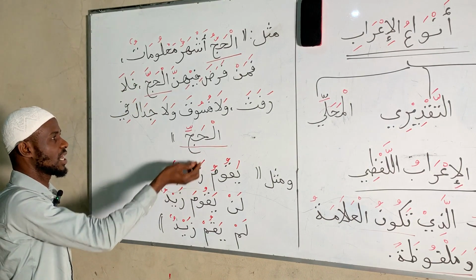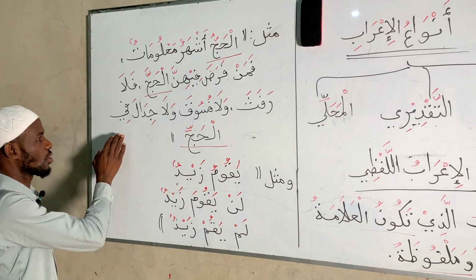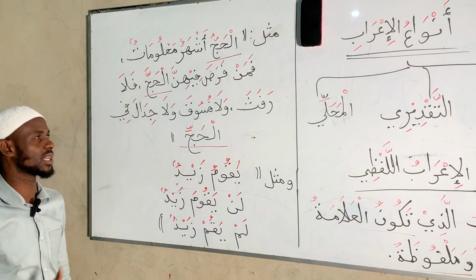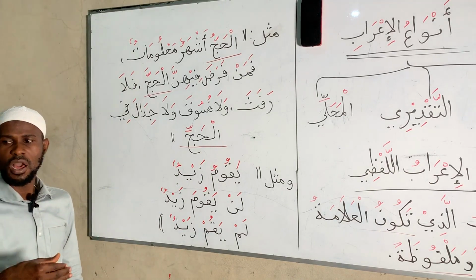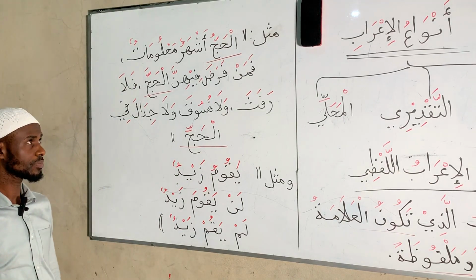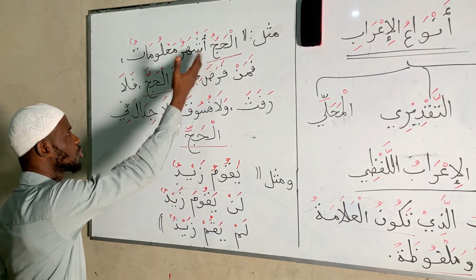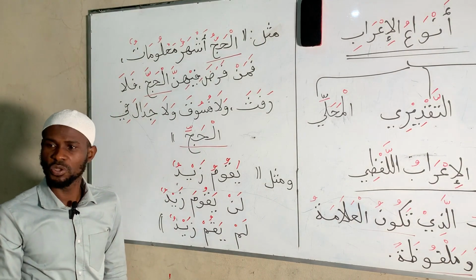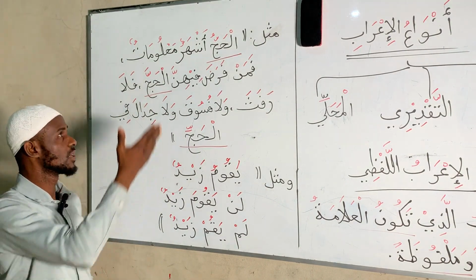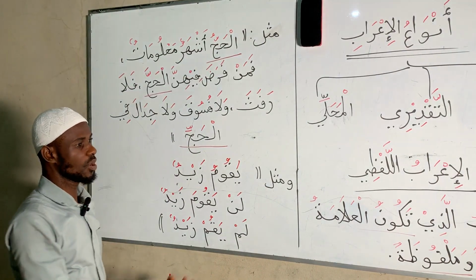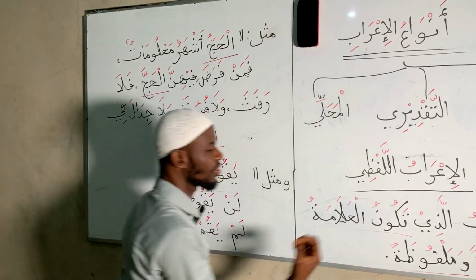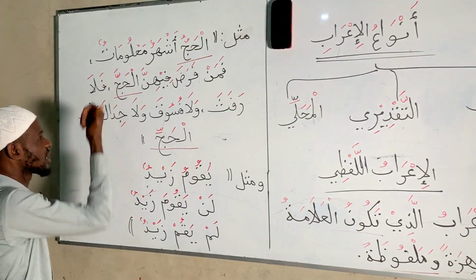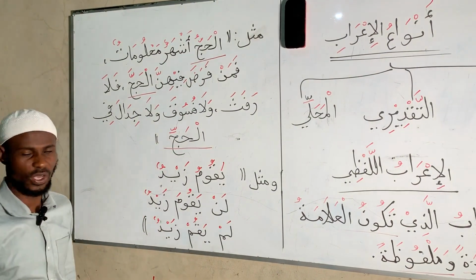When we go again, wala jidala fil hajji. The jim now takes kasra here because al-hajj is ismu majrur. It is a noun that comes after harfu jarr, the preposition. So we say al-hajju, al-hajja, al-hajji. What do we notice when we pronounce this particular word that is changing? We see that the sign is zahira, that is, we are seeing it: dhamma, we are seeing it; fatha, we are seeing it; kasra, we are seeing it.